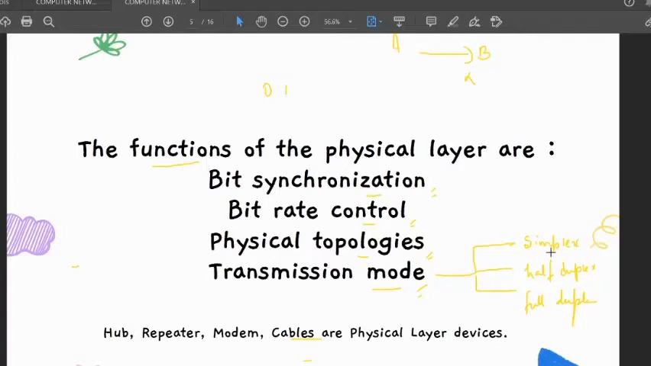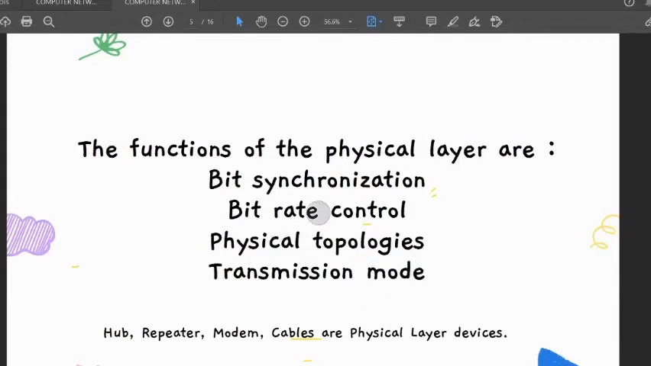Half duplex means the data will be transmitted in both directions, but not at the same time. One by one it is possible. But in full duplex, both devices can share the data at the same time. Two directions. So I hope all four functions of the physical layer are clear. Now you can answer it, and I hope the concept is also clear.